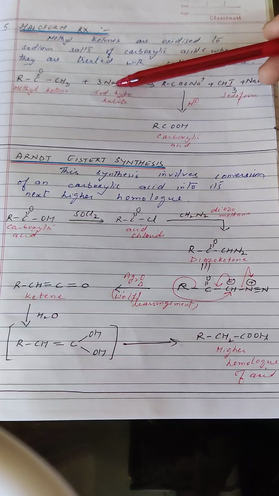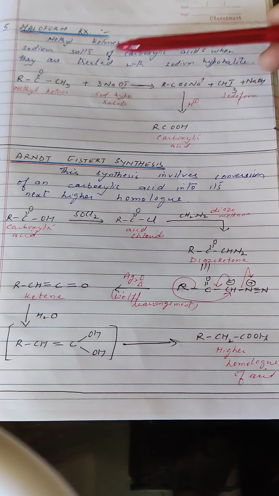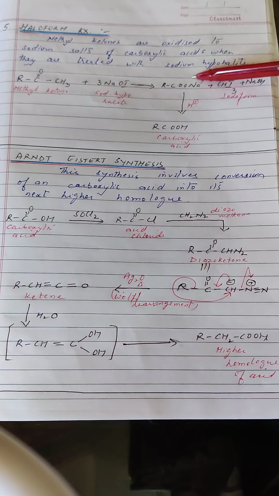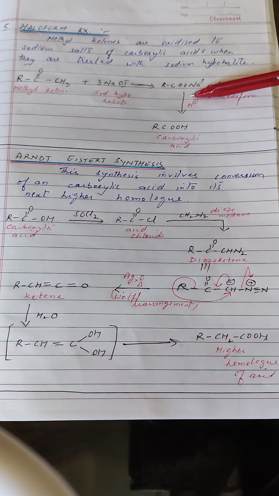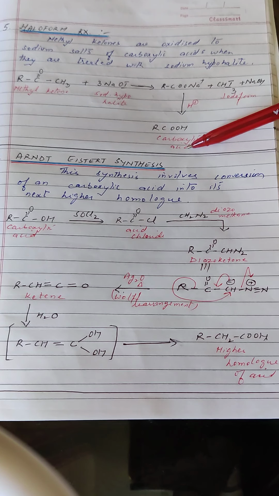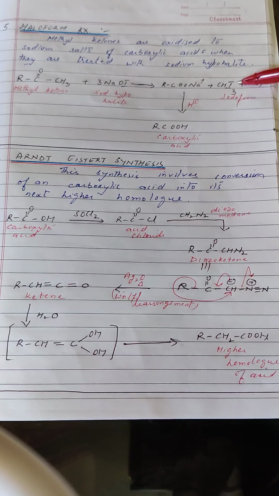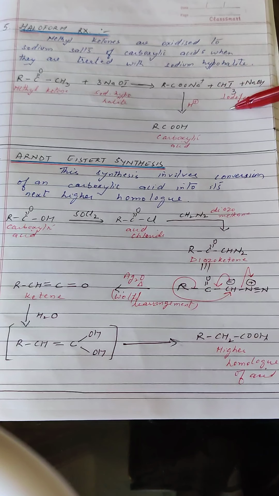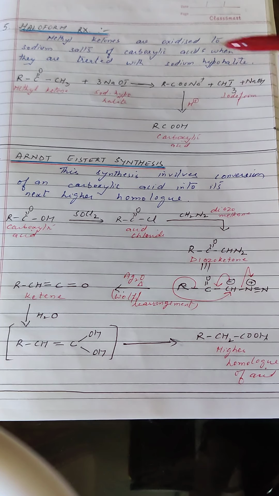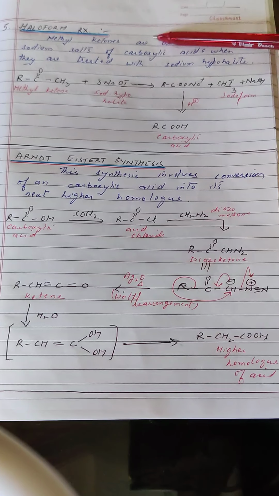So methyl ketones on treatment with sodium hypohalide result in the formation of sodium salt of carboxylic acid, which on hydrolysis gives us carboxylic acid. Iodoform, a yellow colored crystalline solid, is formed as a side product. So this reaction is also known as the iodoform reaction.